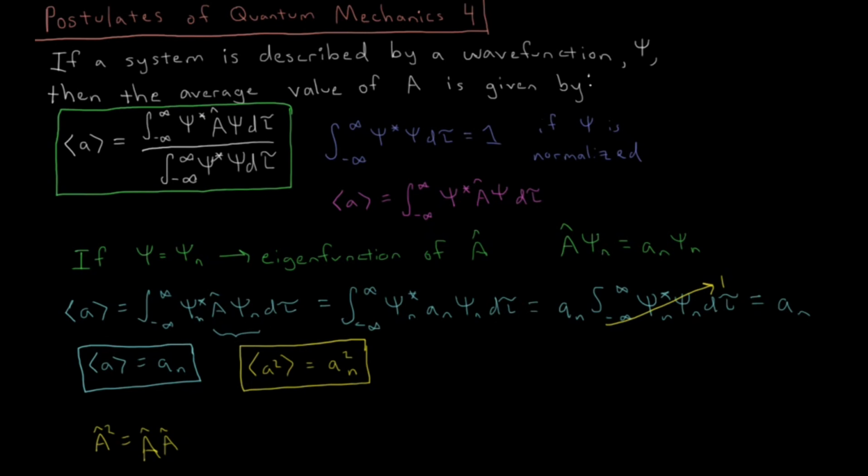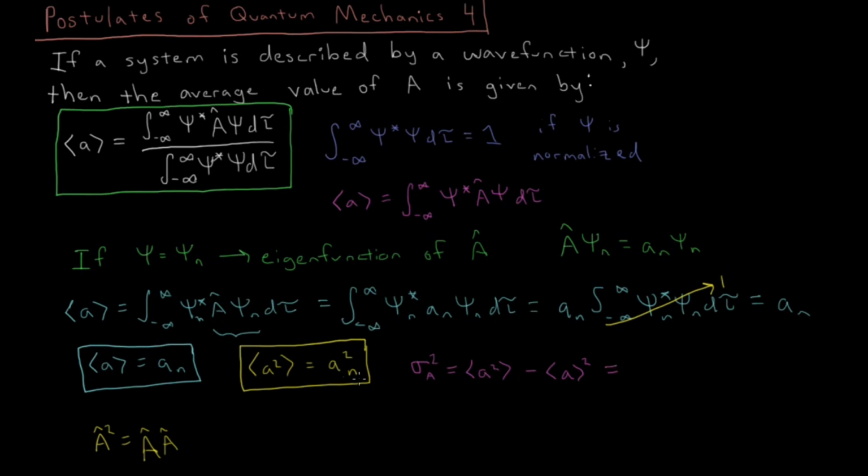So then if we look at the uncertainty in the value of A that we measure, the deviation, the variance of psi of A equals the difference between the expectation value of A squared minus the square of the expectation value of A, that subtle difference inside versus outside.